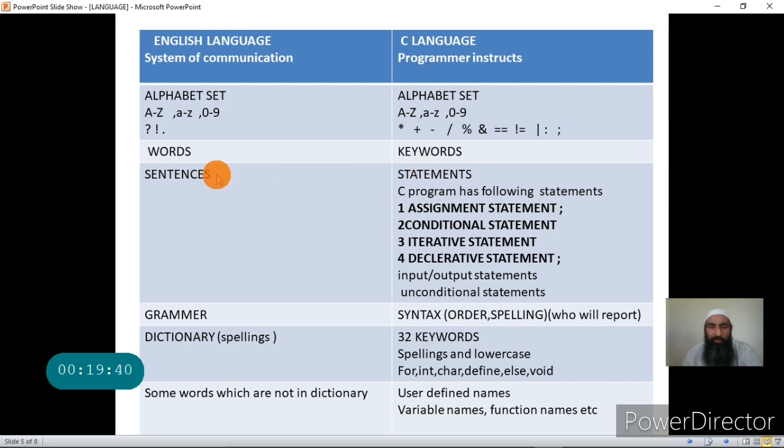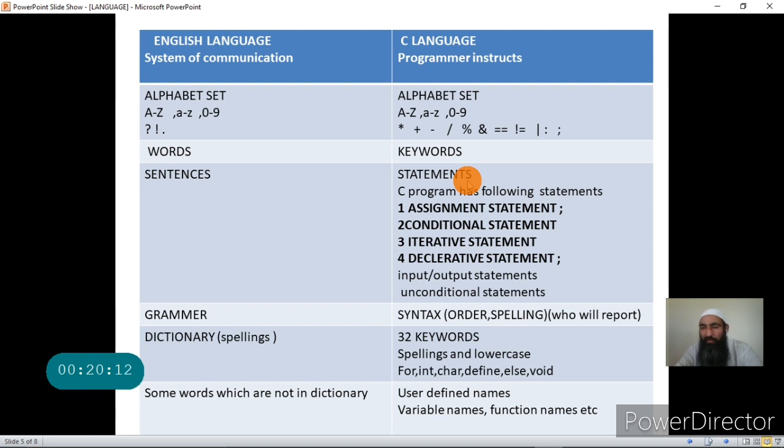Since we have four types of sentences in the English language, we have four types of statements in the C language. The four types of statements are assignment statement, conditional statement, iterative statement, and declarative statement. I will not explain the meaning of these statements right now.